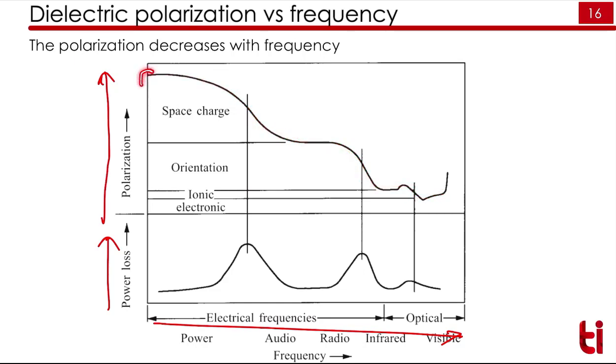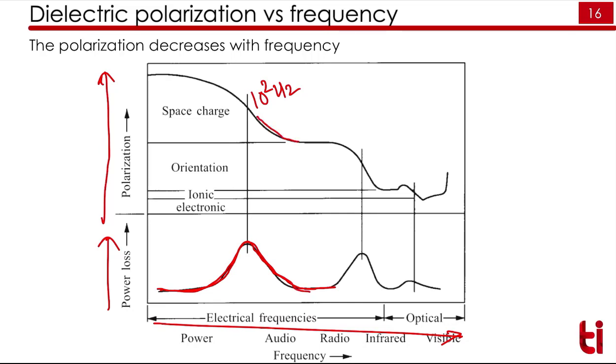So here we have more polarization because all four polarizations, that is orientation, space charge, ionic and electronic, will contribute to the total polarization. As soon as the frequency increases, suppose this is 10 to the power 2 Hertz, here the space charge polarization will get relaxed and the contribution from space charge polarization will not be present after this frequency, and since there is a loss in the energy, we will have a peak in the power loss.